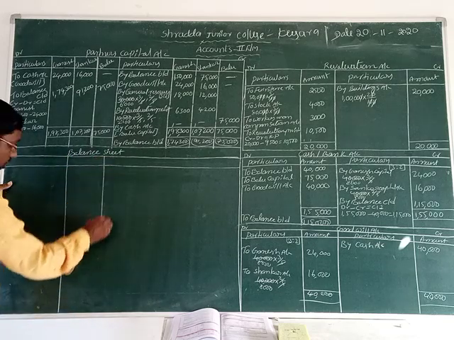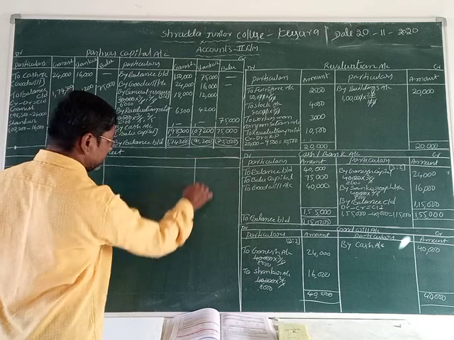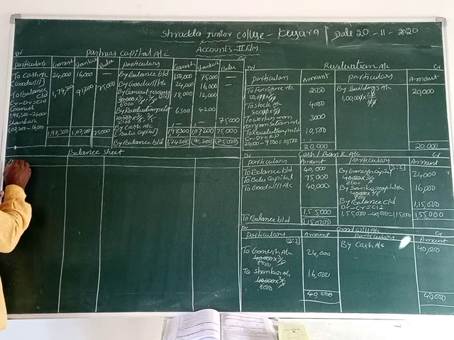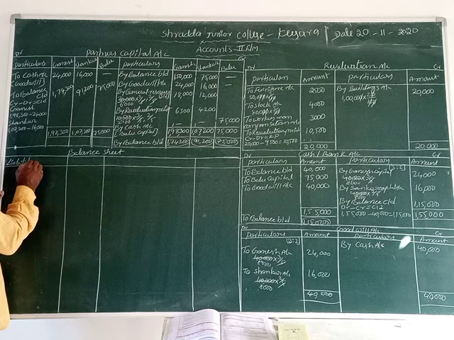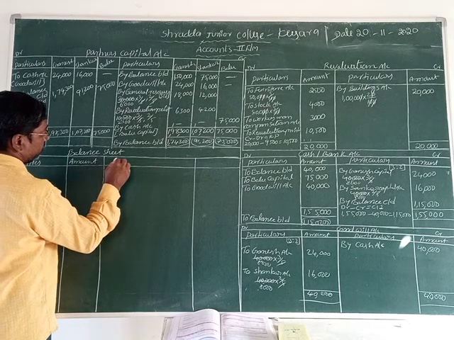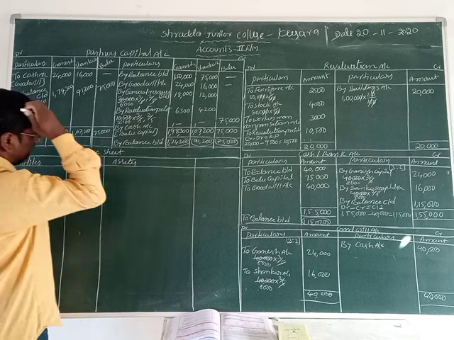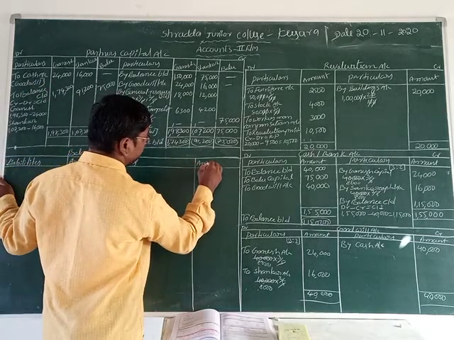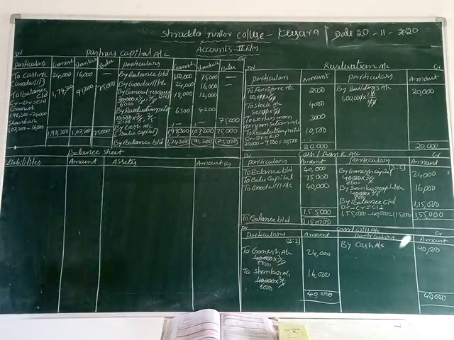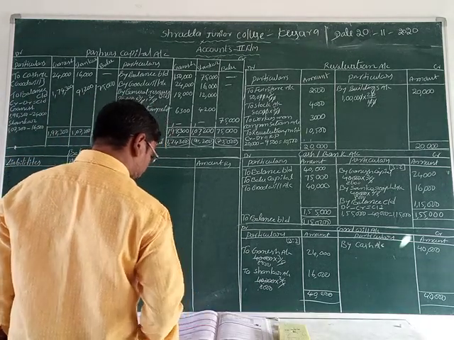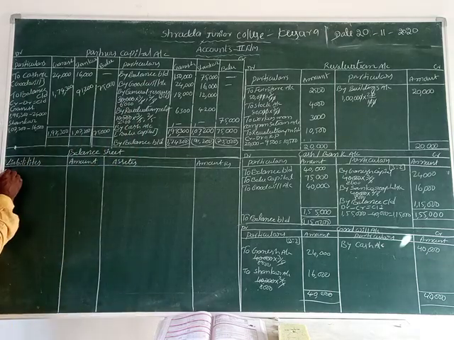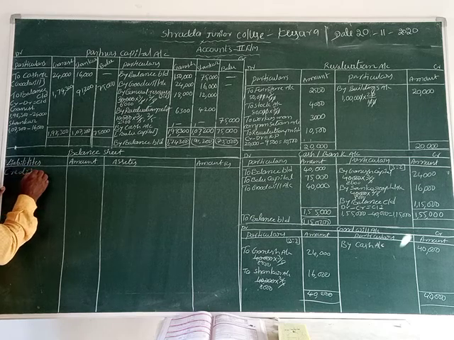Liabilities, amount rupees. Assets, amount rupees. Isn't it? Now write down here liabilities, assets and amount rupees. Okay, now we are going to the liability side first. You can see the old balance sheet. What is given in the old balance sheet? Sundry creditors. They have no adjustment. That's why we can write directly.